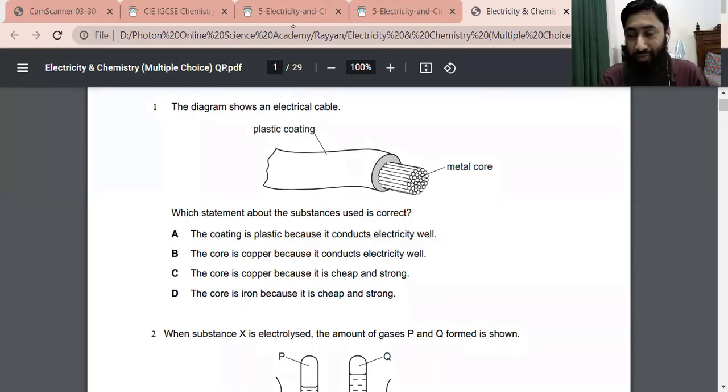Hello everyone. Today we are going to discuss the topic electricity and chemistry, or we can say electrochemistry, right? So we will try to understand the multiple choice questions of electrochemistry in this topic.